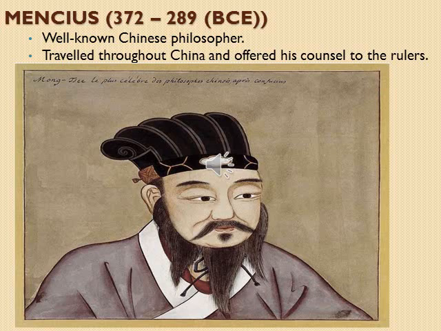Okay, so we have discussed the philosophers. Who were the philosophers we discussed? First, Lao Tse. He founded Daoism. What was argued by him? Yeah, desire is the root cause of all evils. Then we discussed Confucius, whose name means Kung the master. Then finally Mencius, a well-known Chinese philosopher.